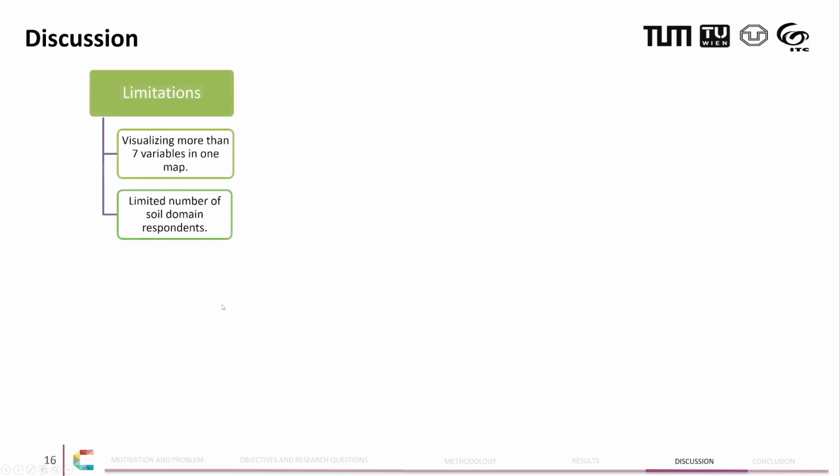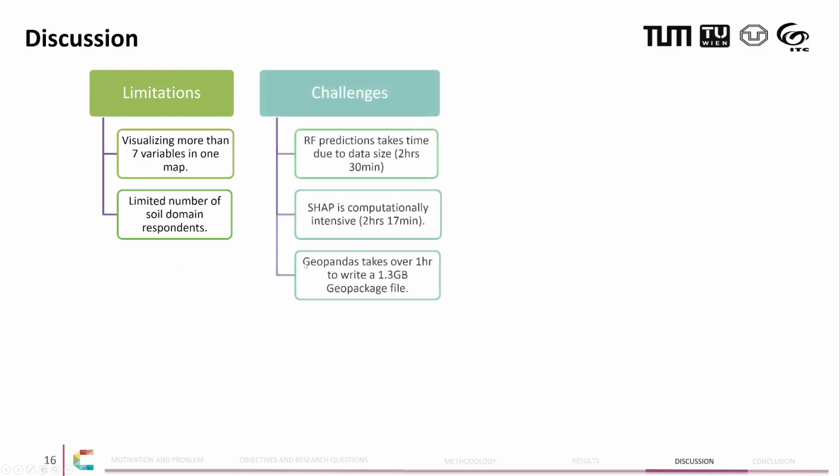Now, regarding the discussion, I had some limitations. For example, I couldn't visualize more than 7 variables in one map, and also there were few soil domain knowledge respondents. Computations were very high regarding the SHAP computations, as well as the huge size of data that I was doing the predictions for, but I was able to overcome them.